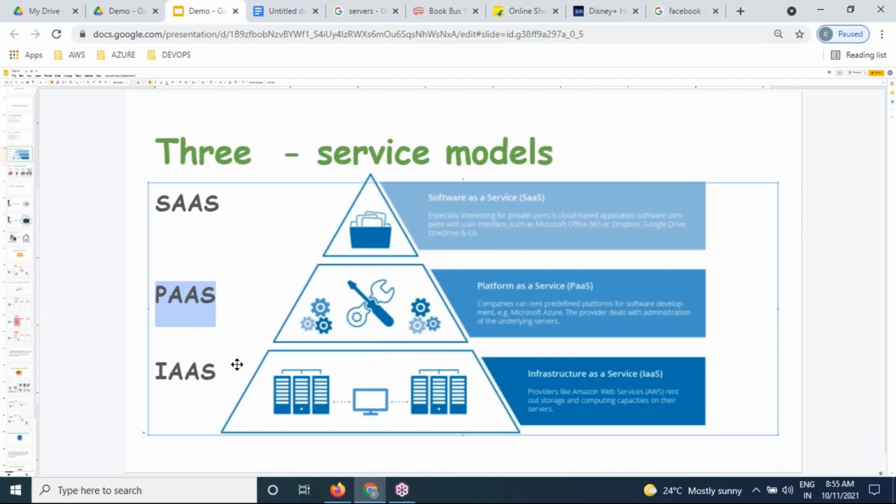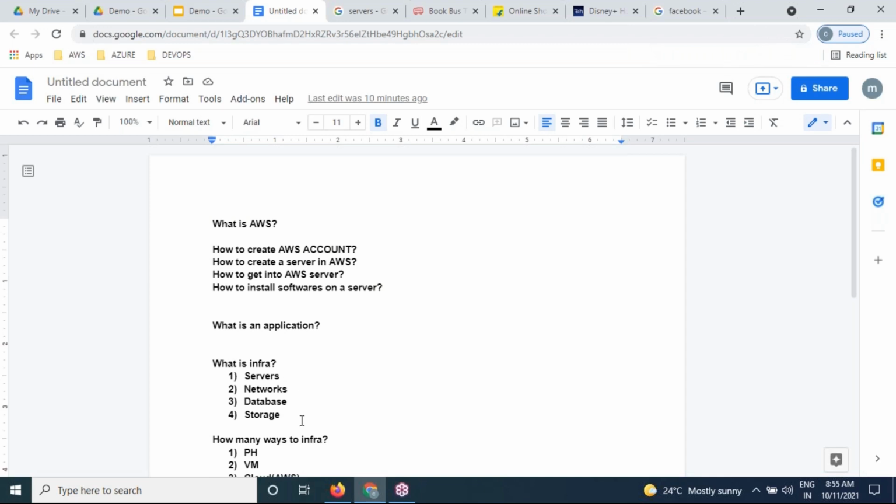And IaaS, infrastructure as a service. What is IaaS in the sense of what? What is the meaning of infrastructure? You understand it very clearly, which we discussed already.